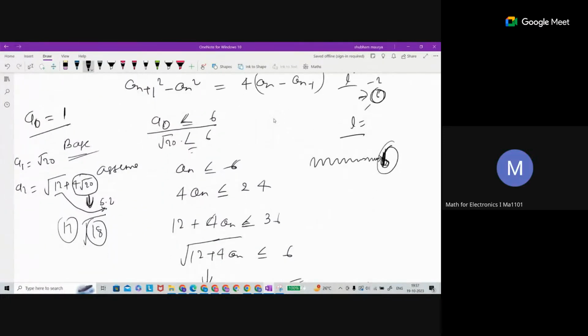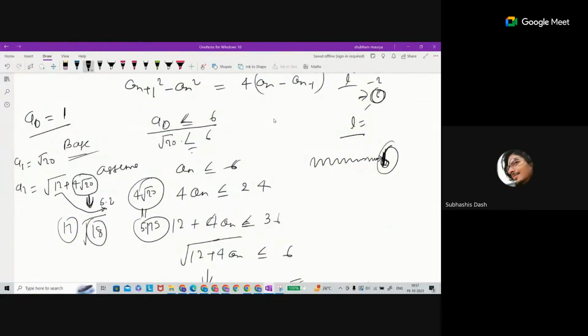So what is going to be this value? I don't know what this value is going to be. That will become root 28 and it will become 5.75. This number will be 5.2 something. There's something wrong, because to get root 20 we have to... root 20 is greater than 4, sir. Root 20 is greater than 4.